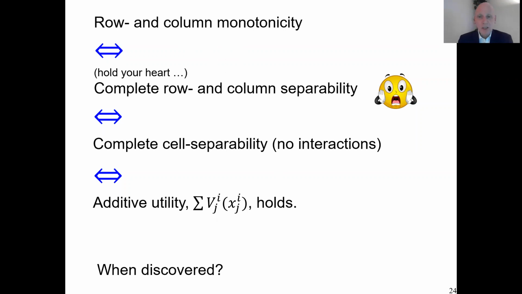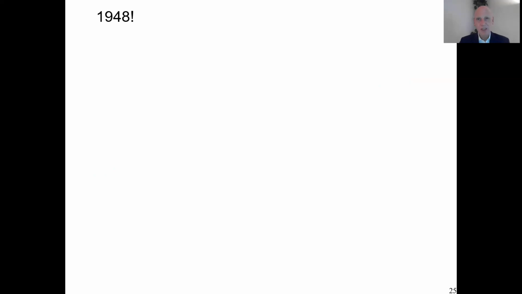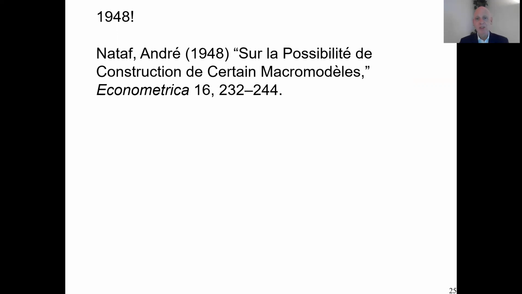So then one might think, okay, so this was known since 1968, but that's still not historically right. You're off by 20 years even, because this result was published in 1948, mind you, way before Debreu, in a paper by Nataf in Econometrica. It was written in French in those days, so many people nowadays will not be able to read it. But anyway, he already had the result. He was interested in this question because he was interested in whether phenomena at the macro level can be considered to be integrations from phenomena at the micro level, whether these can be equivalent. That was the question he was studying.